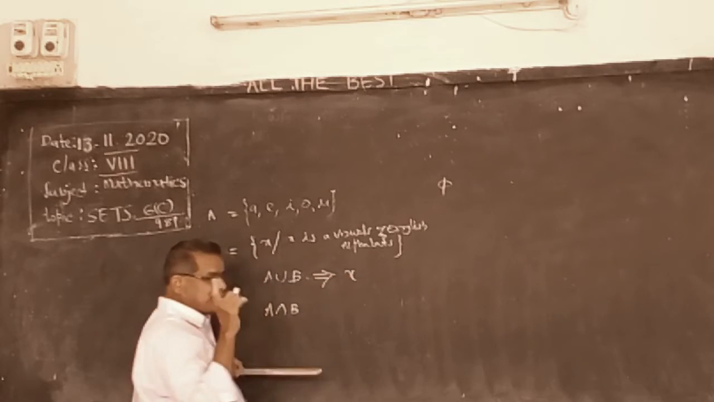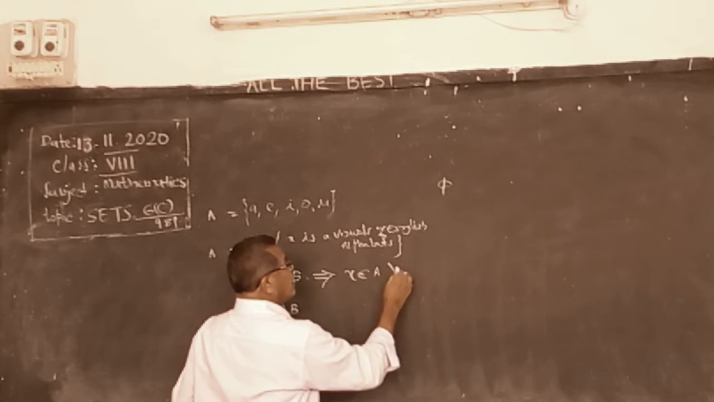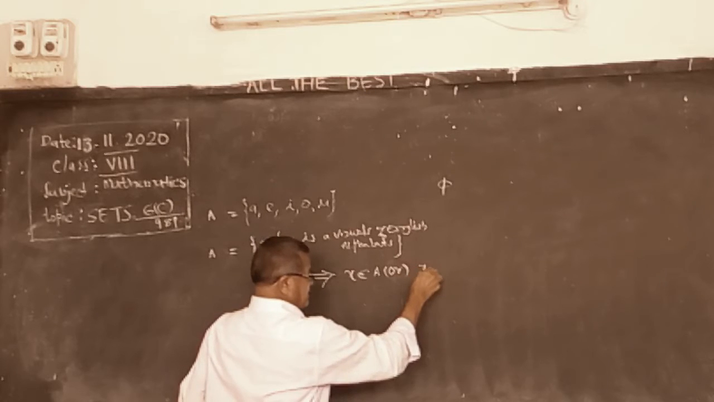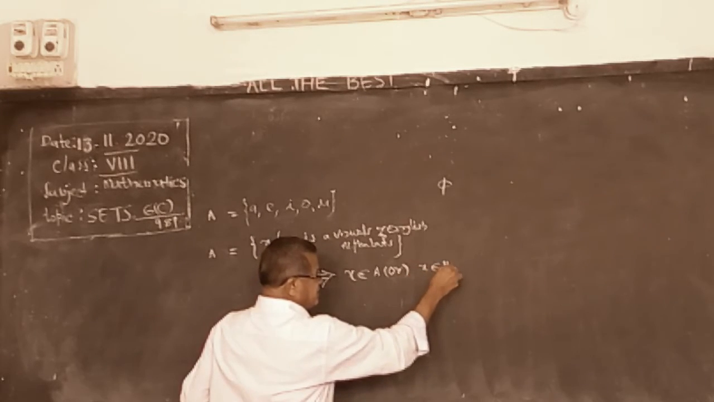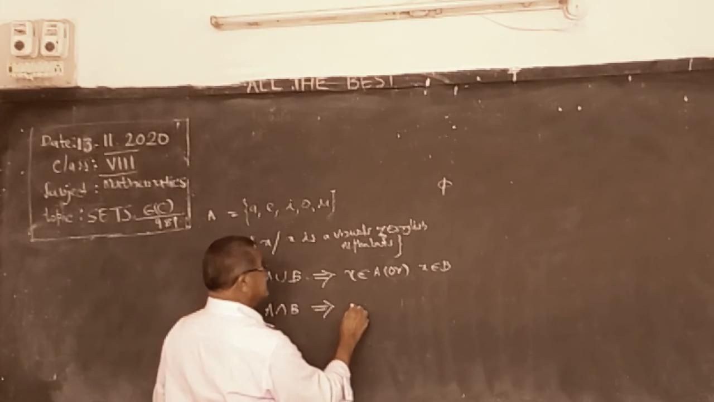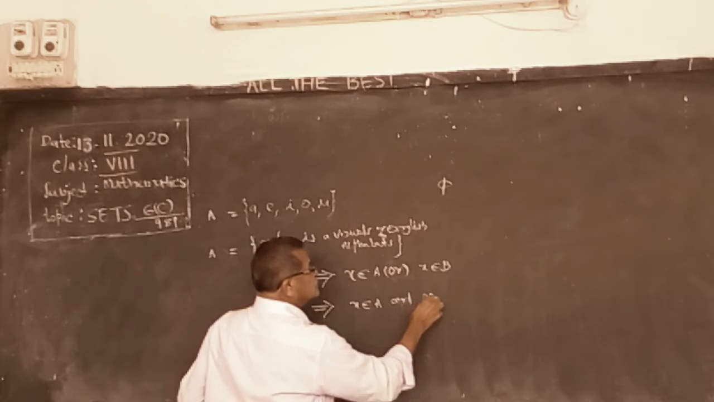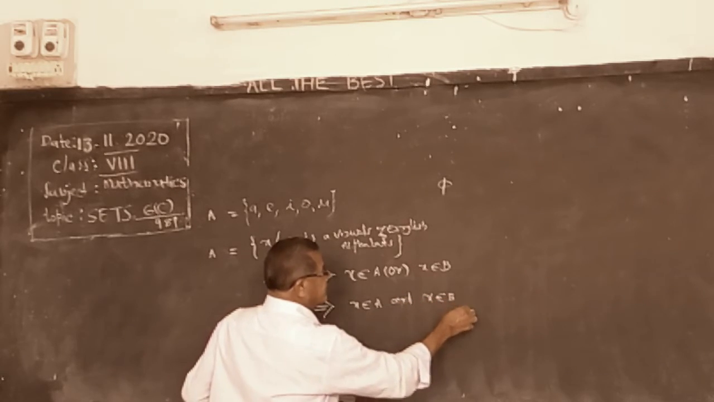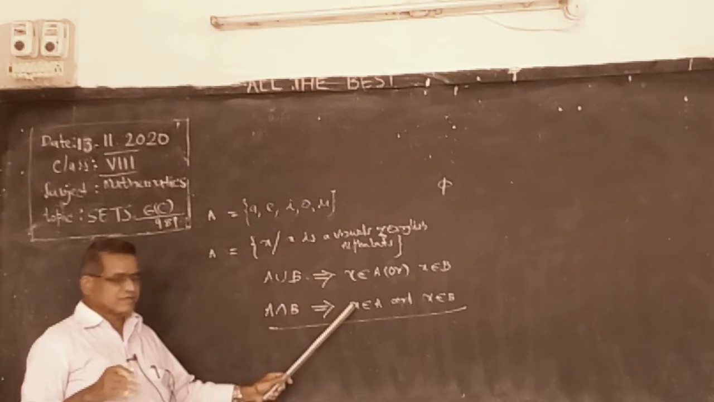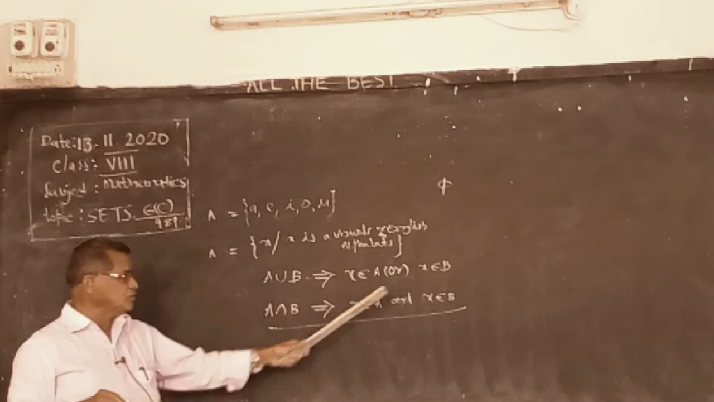Suppose you take one element x. It may lie in set A or x belongs to B. It may lie in A or B, and x belongs to A and x belongs to B. Like this, it is common. Suppose you take one element, it is in A and also in B.